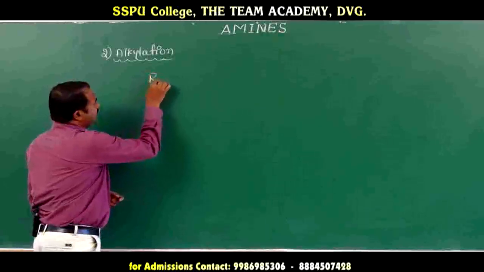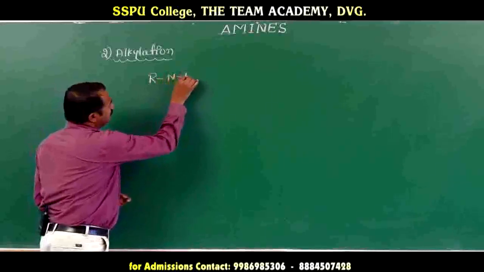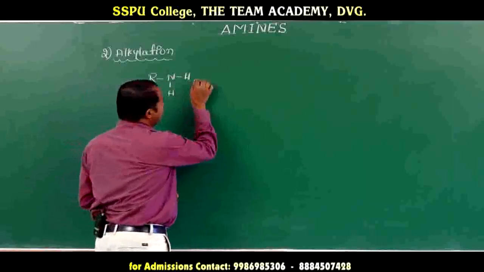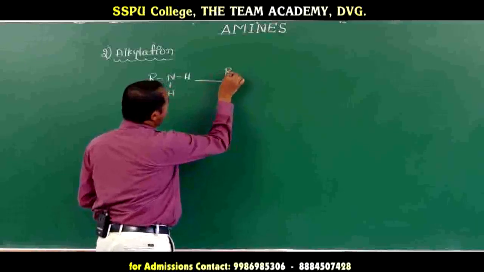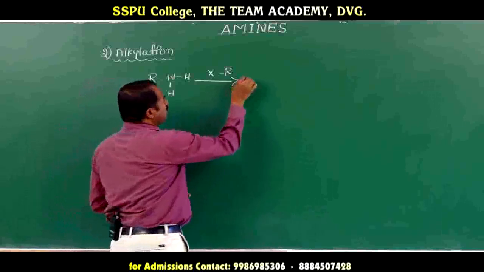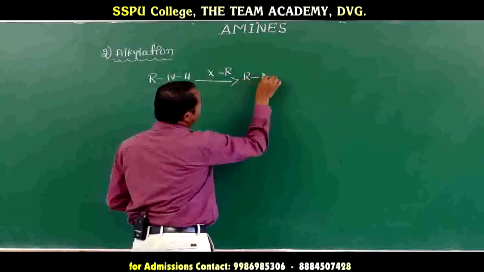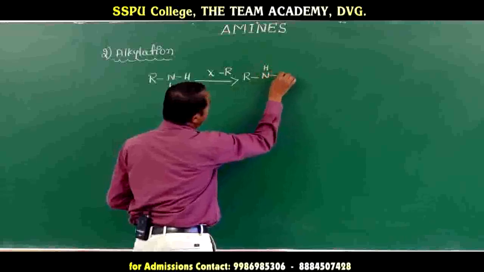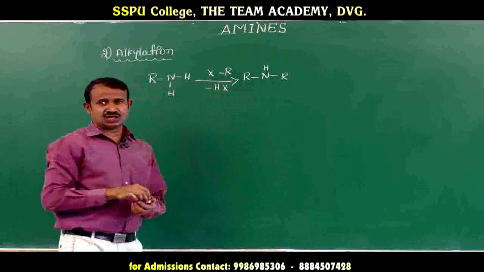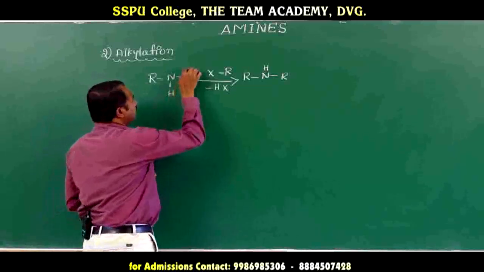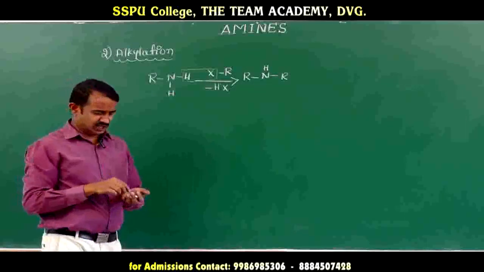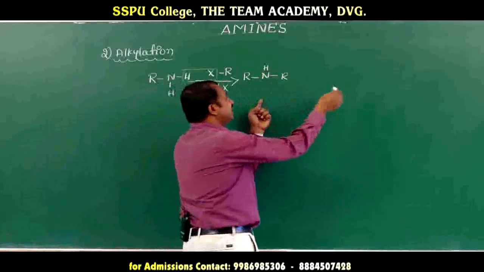When a primary amine reacts with an alkyl halide, it forms a secondary amine. We already discussed this in the preparation of amines. Secondary amine, with elimination of HX. Here hydrogen halide is eliminated.